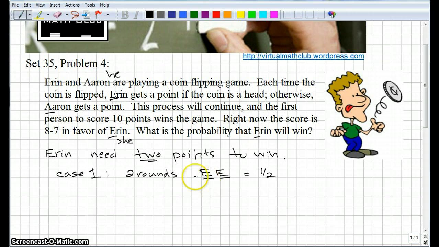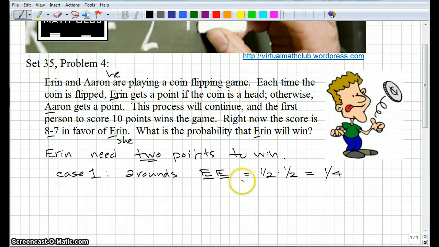It's probably the 16th round, the first one after this 8-7 position. Then she gets a heads on the next turn too. There's a 1 out of 2 chance in each case, so that's a total of a 1/4 chance that she will win in the next 2 rounds.